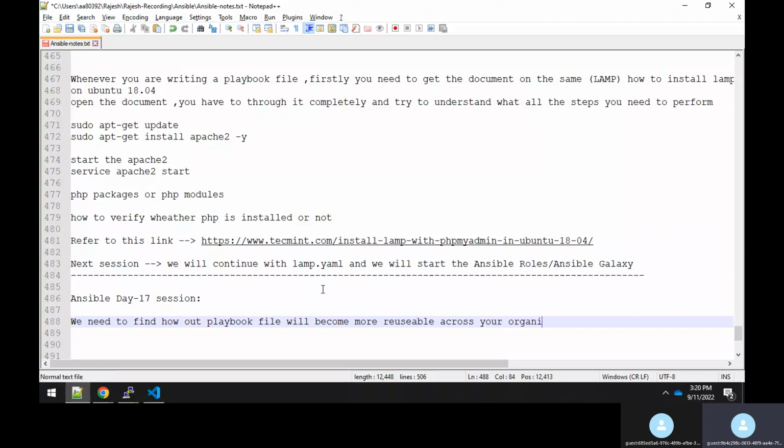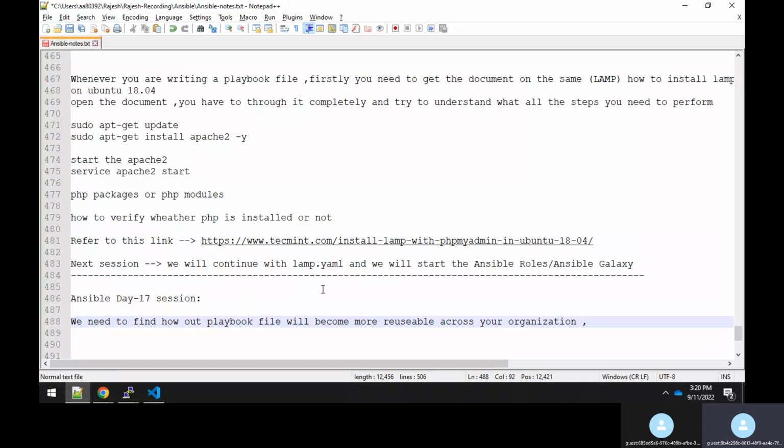Across your organization means there might be many teams. You have to take care of writing a playbook file in such a way that your playbook suffices everyone's need. Assume that there are 50 teams writing the same thing. Why should they write the playbook file again and again? It's a waste of time.